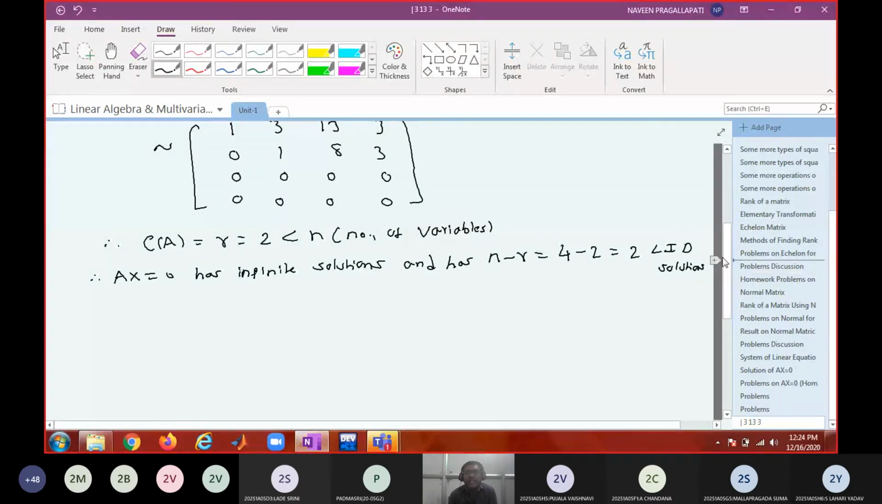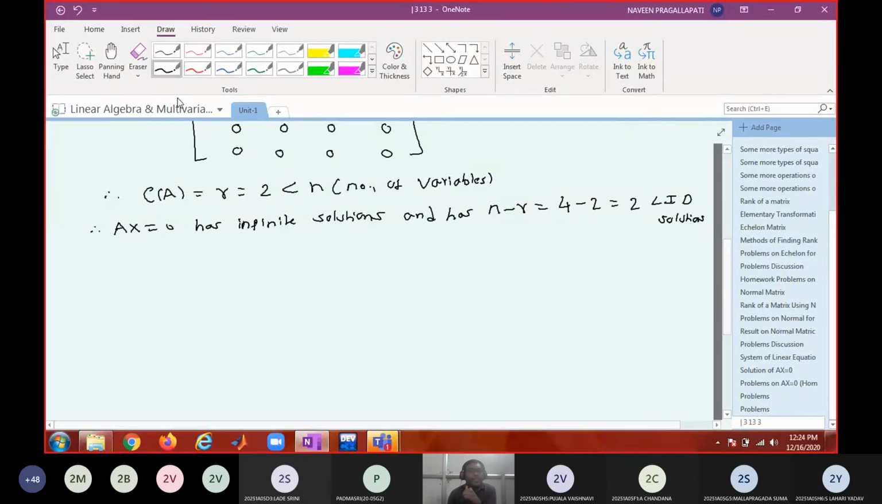Therefore, how many free variables are you going to see? I said n minus r free variables will be there. That means n minus r arbitrary constants will be there. So you will see two independent variables. Remaining two will be dependent variables.